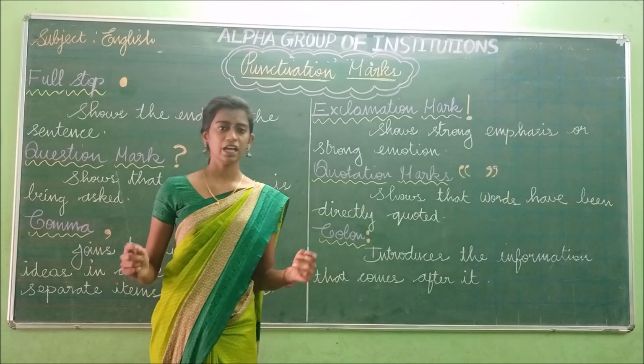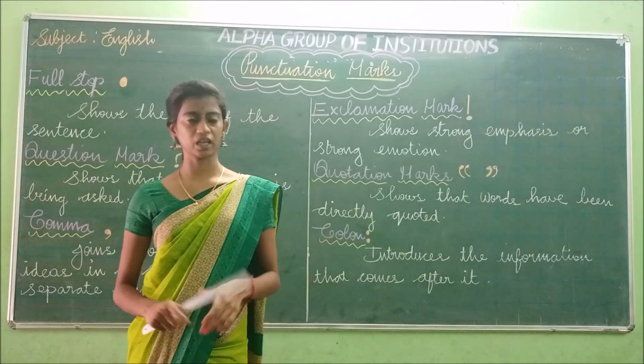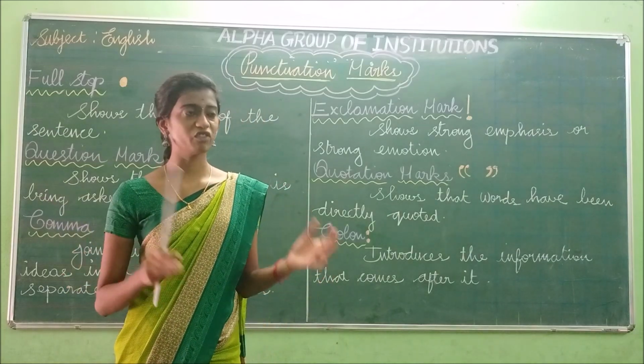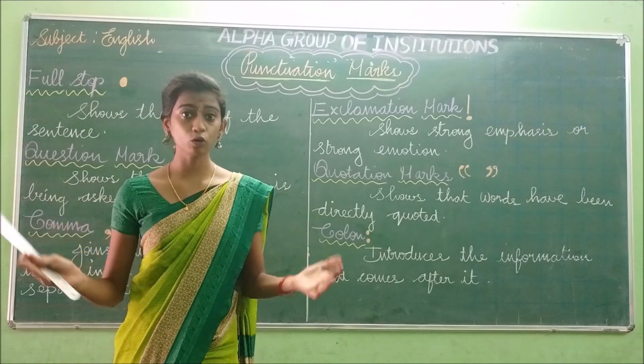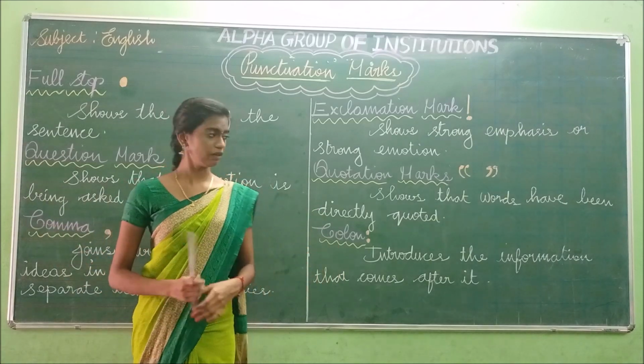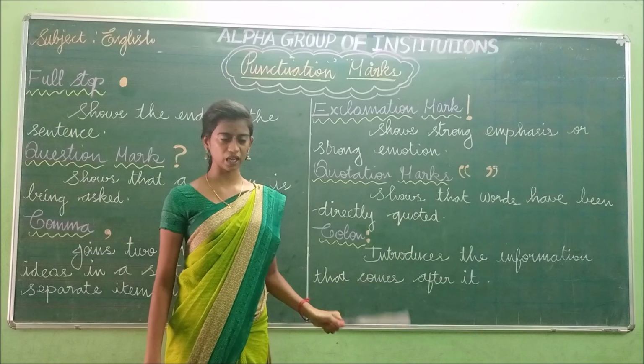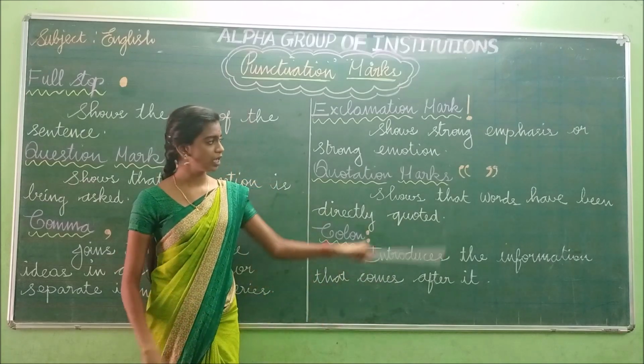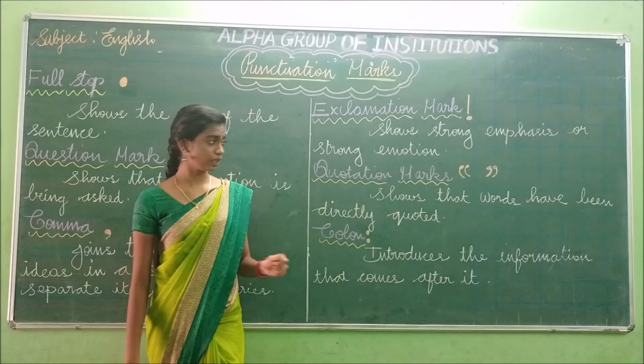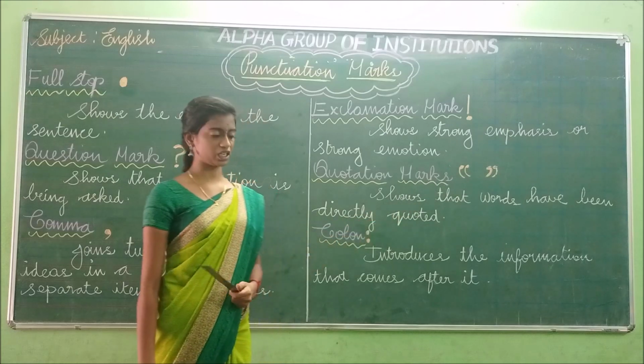So in a sentence, if we quote something very important, if we quote some words or some group of words, we have to use the quotation mark. If we quote something important, in that case we have to use this quotation mark.